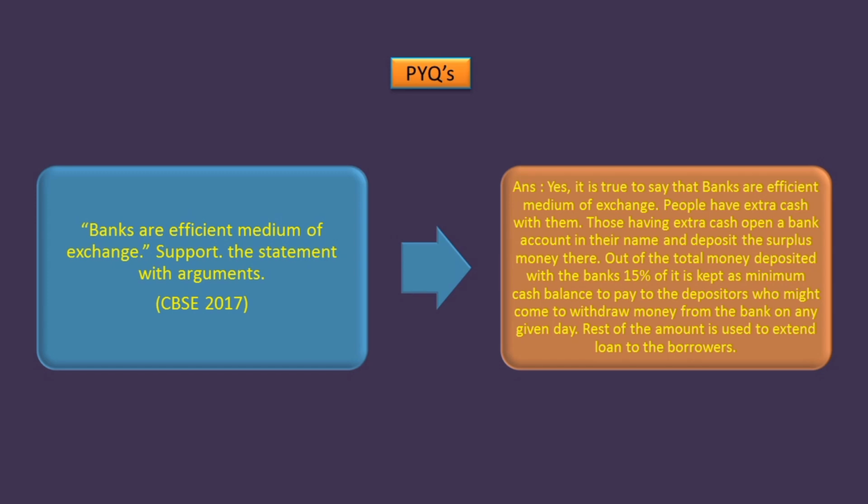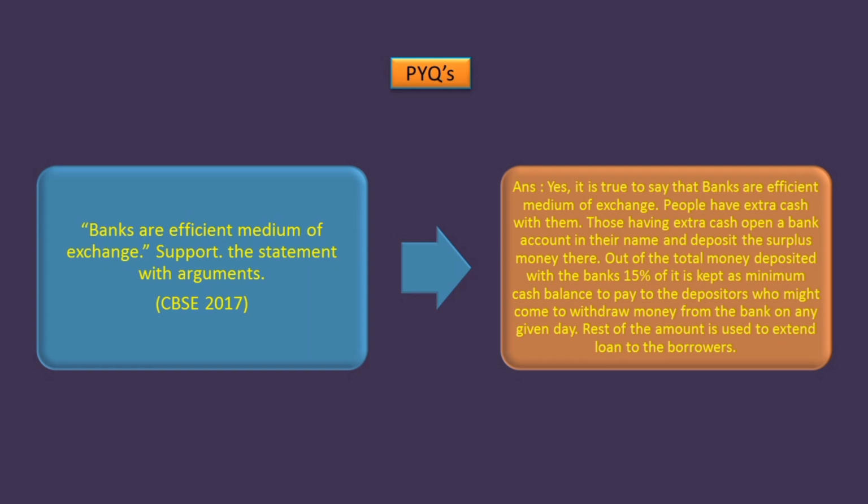So yes, it is a true statement that banks are an efficient medium for exchange, because the people who have extra cash go and deposit it in the bank as depositors. Out of the surplus money that the depositors submit to the bank, 15% is kept as a minimum cash balance to pay depositors who might come to withdraw money on any given day. So banks are a mediator between the depositors and the borrowers. That is why banks are an efficient medium for exchange.